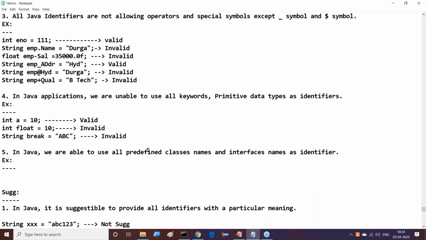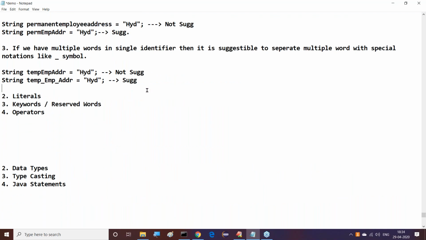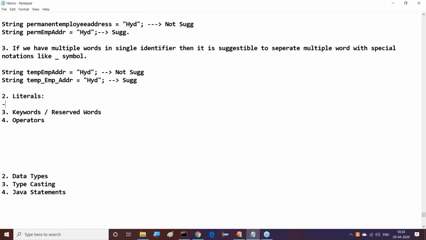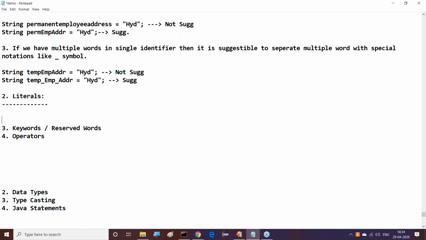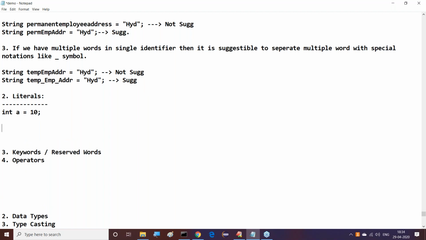So let's understand literals. What exactly is the meaning of a literal? I've written a statement: int a is equal to 10 semicolon. So what is this int actually?